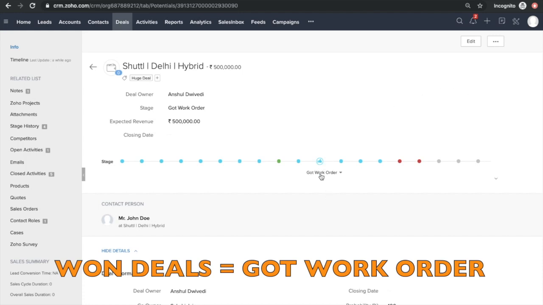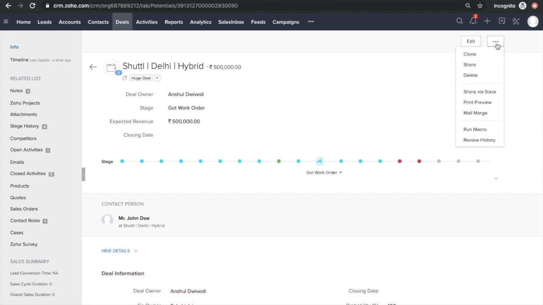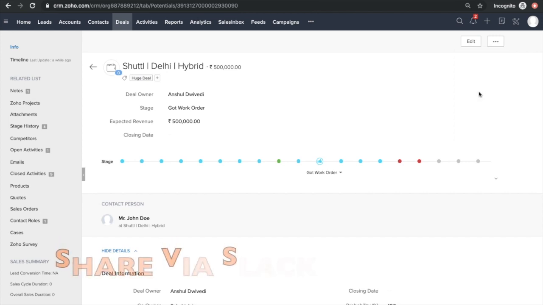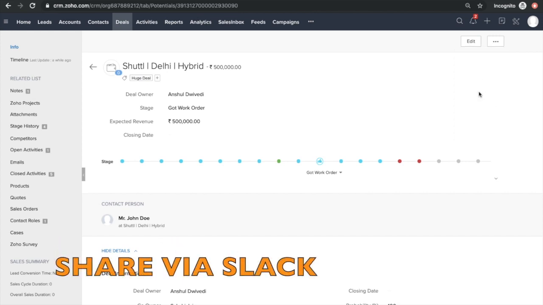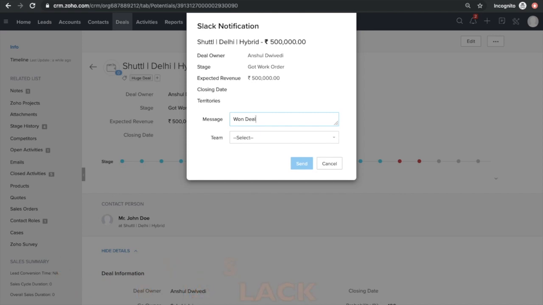So as soon as you move this into work order, if you want to share this in Slack, I'll click on these three dots, share via Slack. You can select your channel wherein you want to post this. You could use the same thing, won deal, or got the work order. I would prefer got the work order because, to be very honest, it's not won deal. Got the work order. I want to select the team.